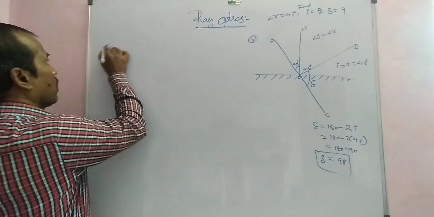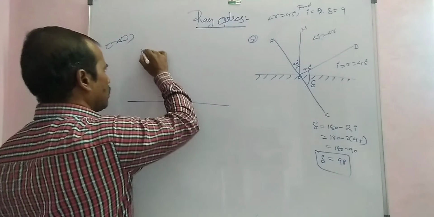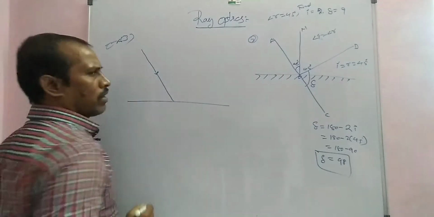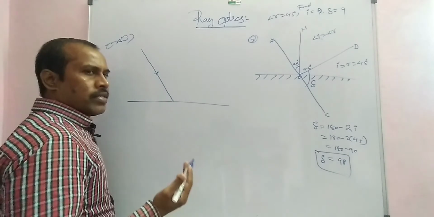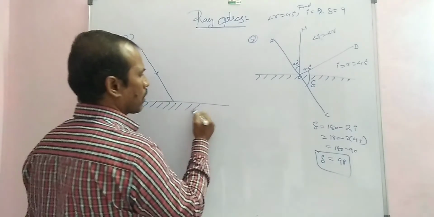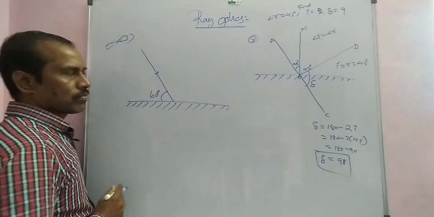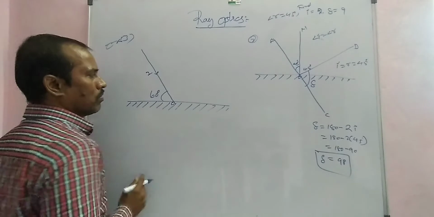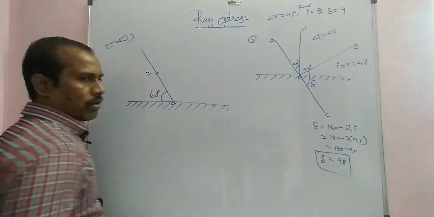Here is the incident ray, making theta equal to 60 degrees with the plane mirror. That means this is the glancing angle. This is the incident ray, point of incidence O, and the incident ray is making 60 degrees with the plane mirror.